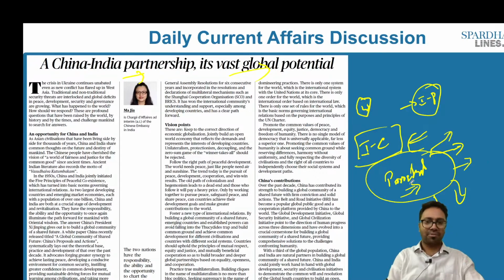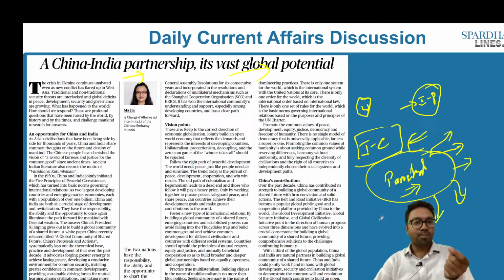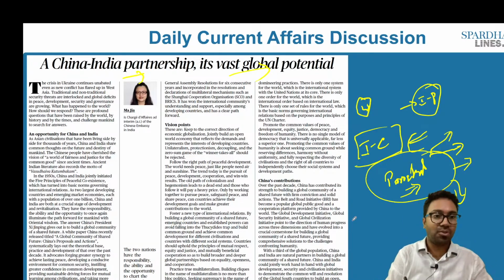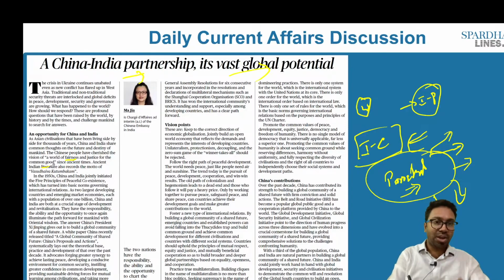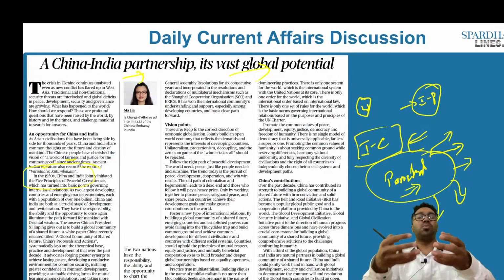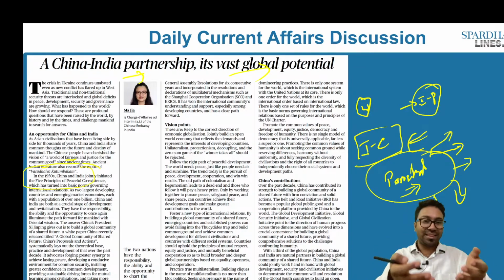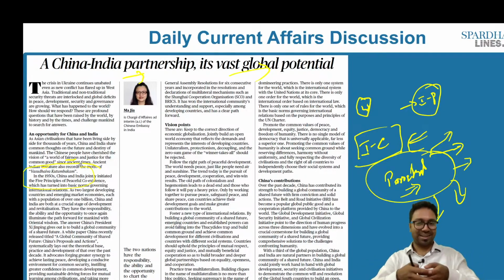So immediately after independence, we came up with Panchashil. We have been implementing it, and similarly for global prosperity, we have a value system. The Chinese people have cherished the vision of a world of fairness and justice and common good, and India also has a principle of Vasudhaiva Kutumbakam. The world is one family. So India and China have similar things, is what the author says in this particular case.